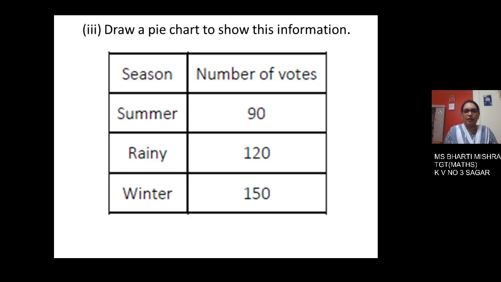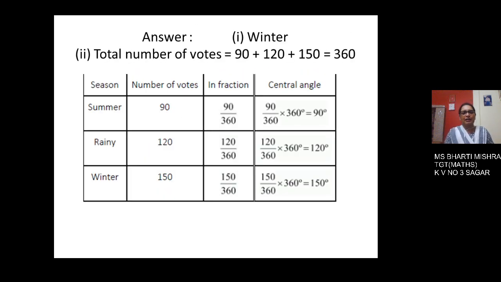Now look here, the method to calculate the central angle. We will make 4 columns. One will represent the season. Next will be the number of votes, then comes the fraction and next comes the central angle. Children, if you do it very slowly and systematically, you will get accuracy in finding the answers.